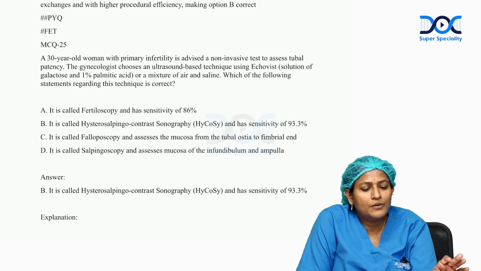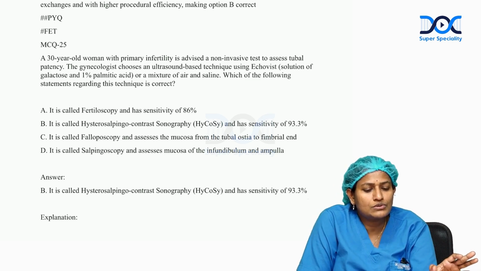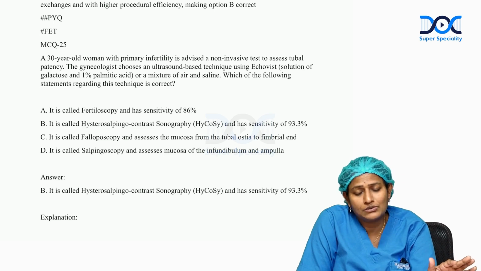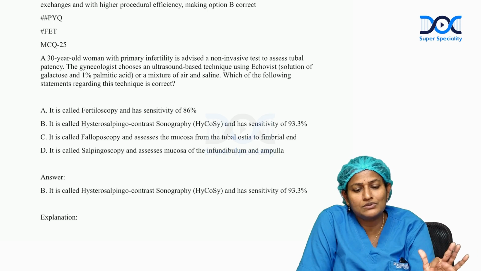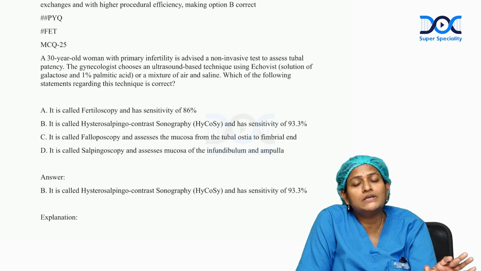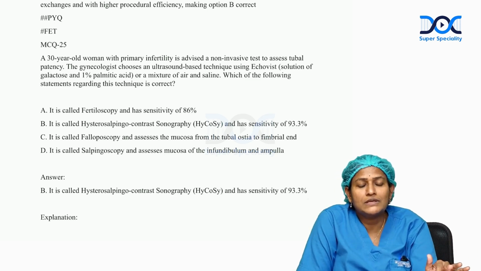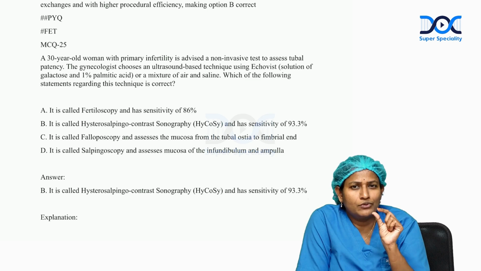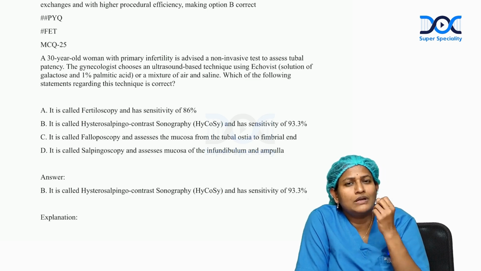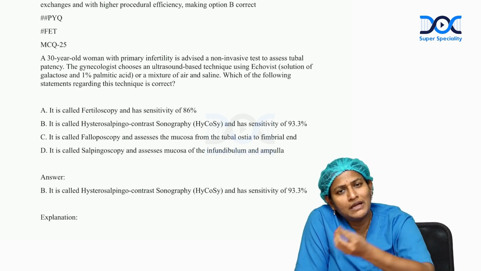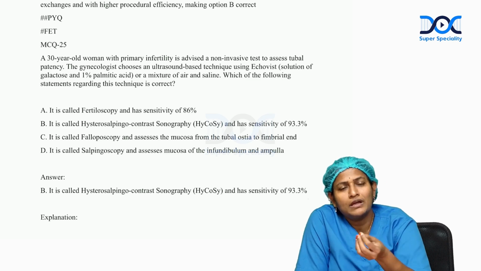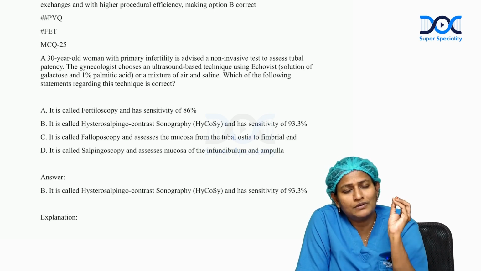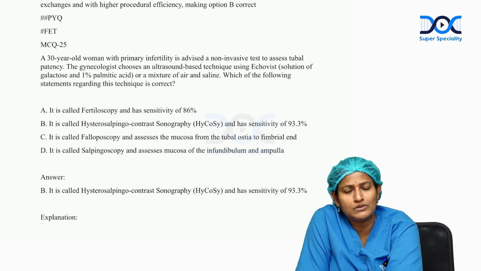For this, option B, that is hysterosalpingo-contrast sonography, HyCoSy, is correct, because here it uses air admixed with fluid. In ultrasound, we assess the passage of air bubbles along with this fluid through the fallopian tubes. We can easily identify the patency.